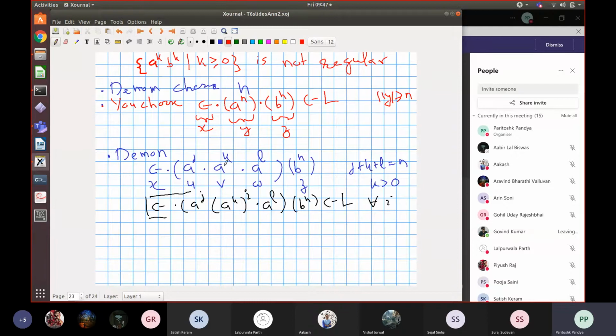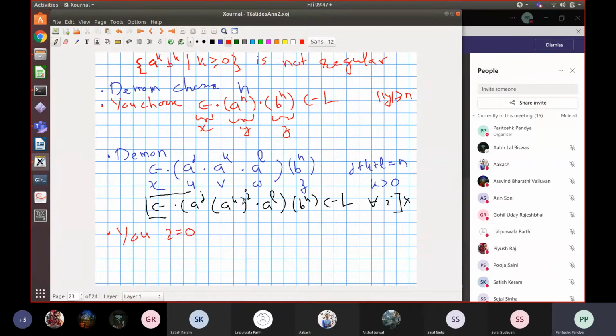But you are trying to show, daemon has chosen this j, k, and l such that this property will hold for all i. What you do is you answer by choosing an i which will not make this property hold. This property in black should not hold. That is what you are trying to show. You are trying to show that this is not true. So what is a suitable i that you can choose? Can anybody answer? We can take i equal to 0.